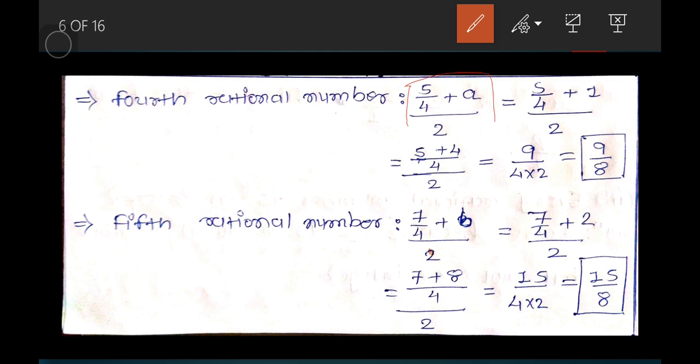Again by putting in this formula we can find the rational number 9 by 8, and once again, at last we get the rational number 15 by 8. By processing this way, alternating putting the values after getting 9 by 8 and 15 by 8, we can find a series of rational numbers.